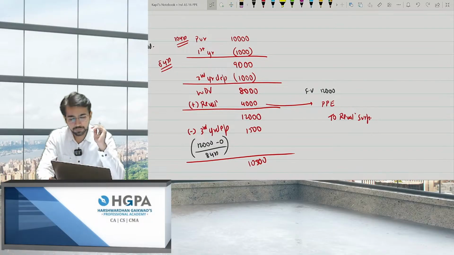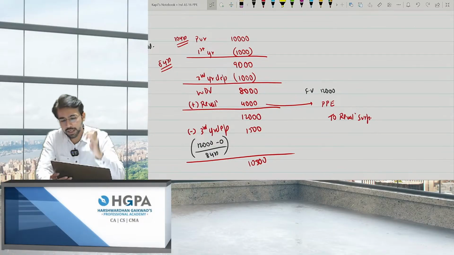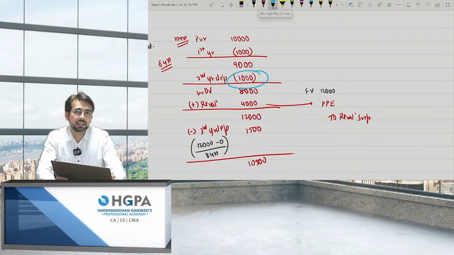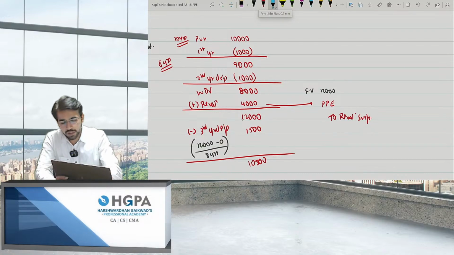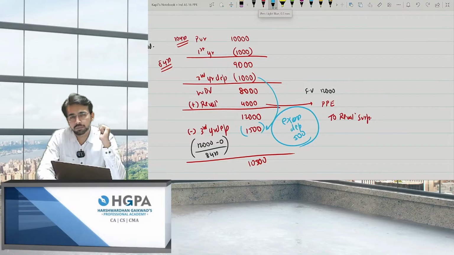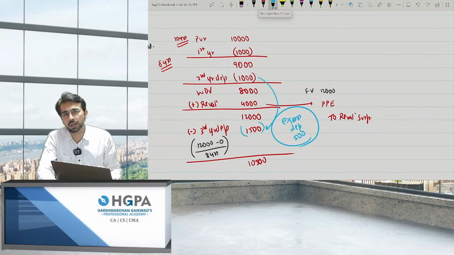But the important point over here is, initially you were making a depreciation of 1,000, but now you are making a depreciation of 1,500. Can I say there is excess depreciation of 500? That means you are charging more expense. Obviously, P&L will show that you are charging depreciation more by 500 because of your revaluation, and therefore the profit is lower.